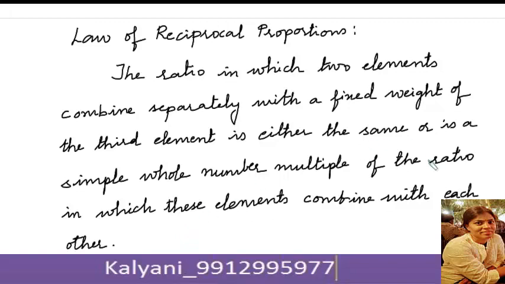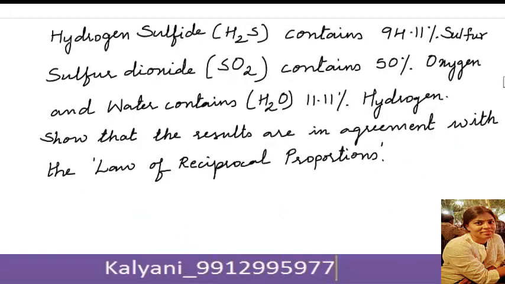In order to understand this further, let us look at another problem. Here you have data of hydrogen sulfide that contains 94.11% of sulfur. Sulfur dioxide contains 50% oxygen and water contains 11.11% hydrogen. Show that the results are in agreement with the law of reciprocal proportions.